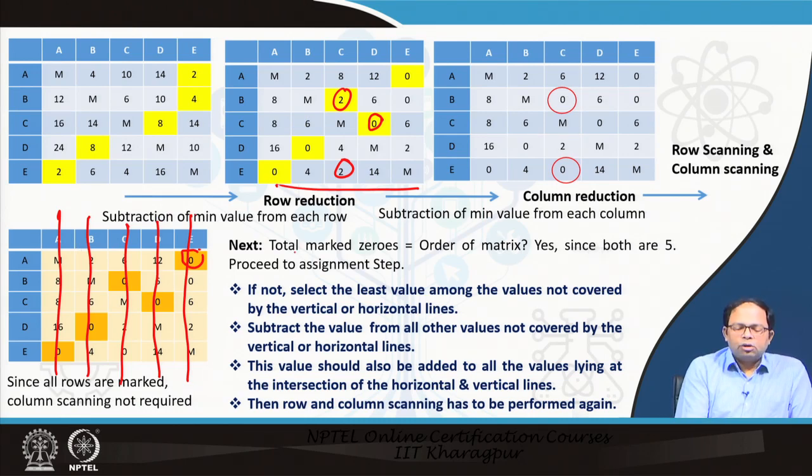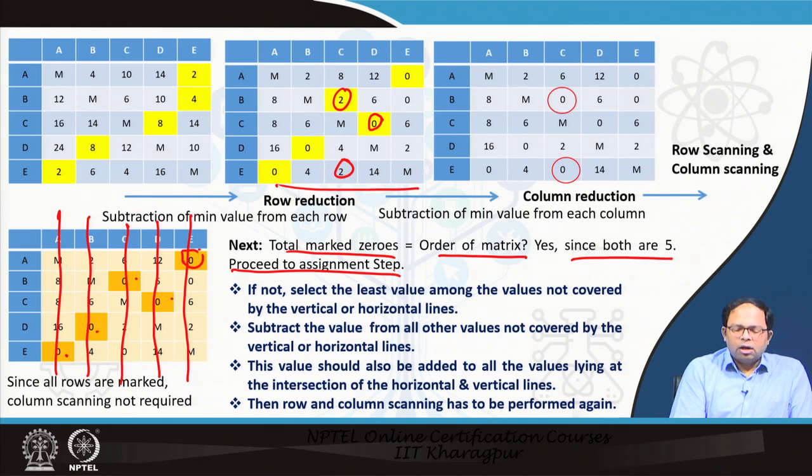Now, we check whether the total number of marked zeros is equal to the order of the matrix. We see that 1, 2, 3, 4, 5. We have 5 marked zeros over here. So, yes, this is the same, so we can go to the assignment step, which we will discuss in the next slide.